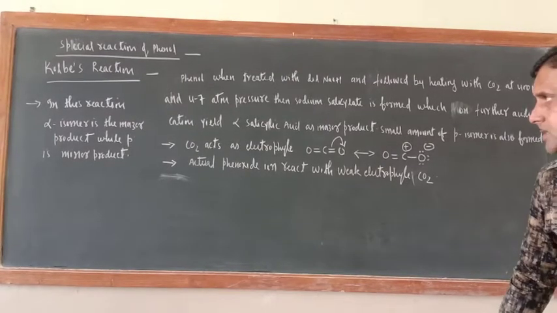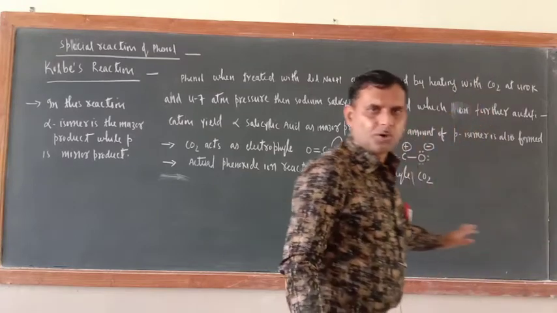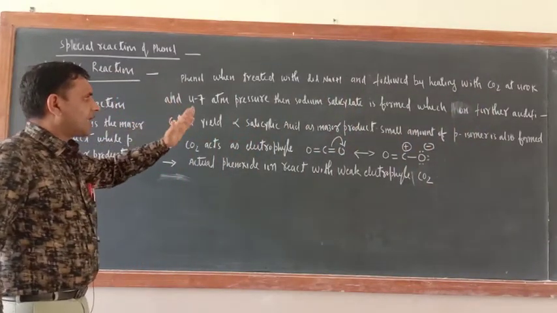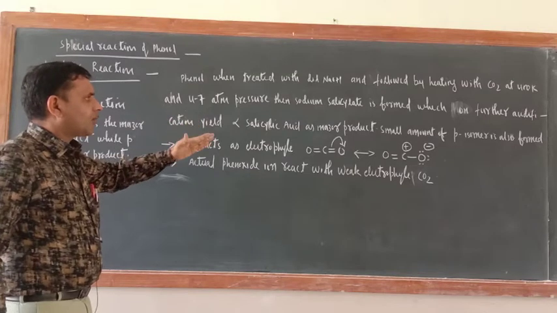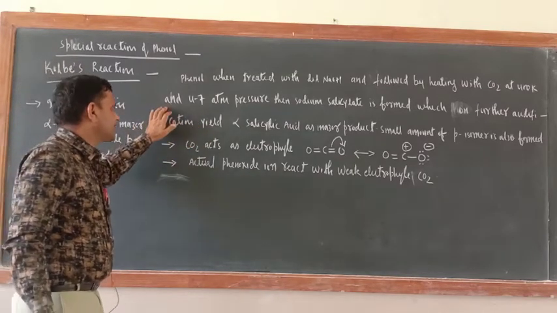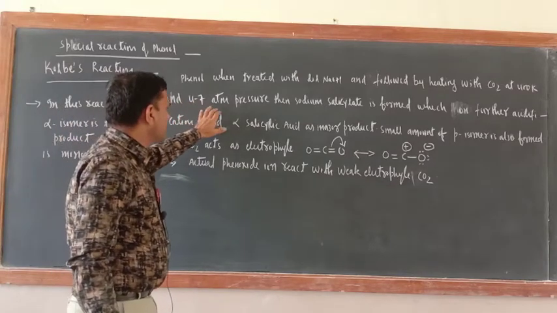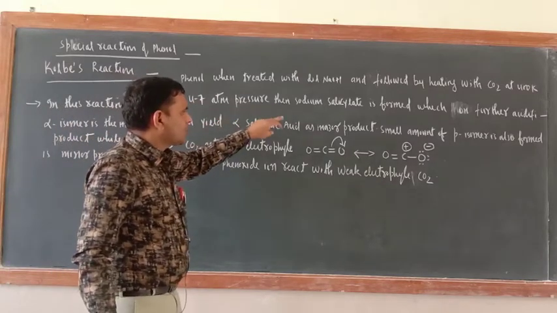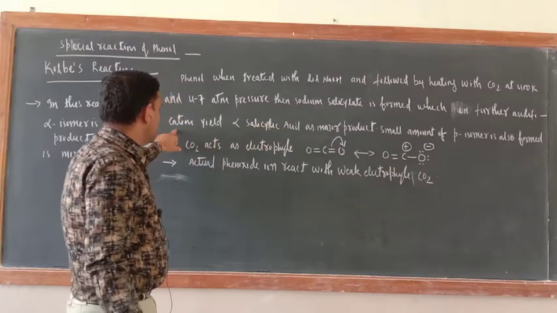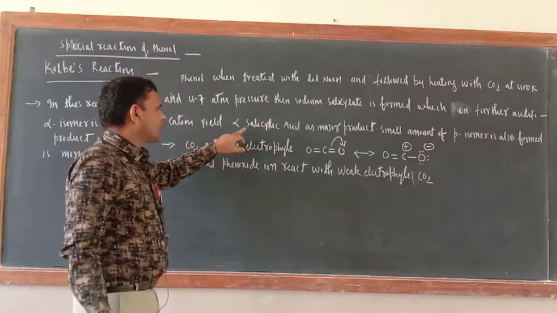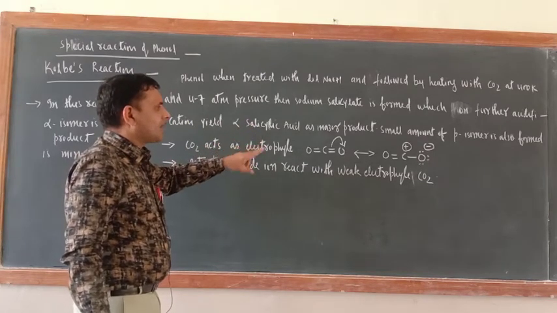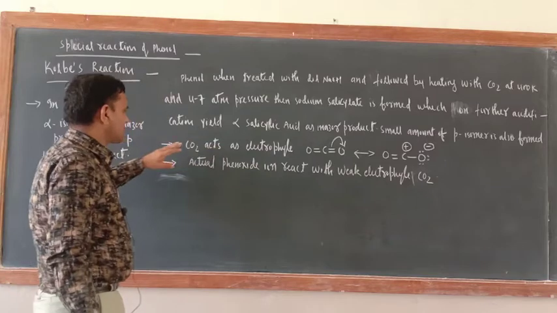The first one is Kolbe's reaction. In Kolbe's reaction, what are we doing? Phenol, when treated with dilute NaOH and followed by heating with CO2 at 400 Kelvin temperature and at 4 to 7 atm pressure, then sodium salicylate is formed, which on further acidification yields ortho-salicylic acid as the major product. A small amount of para isomer is also formed.